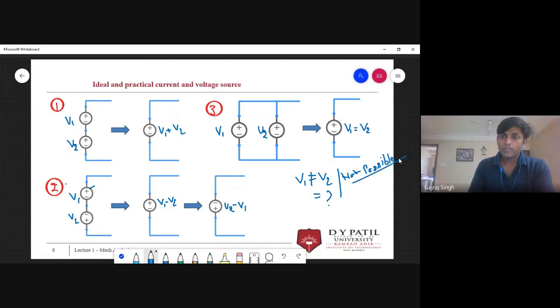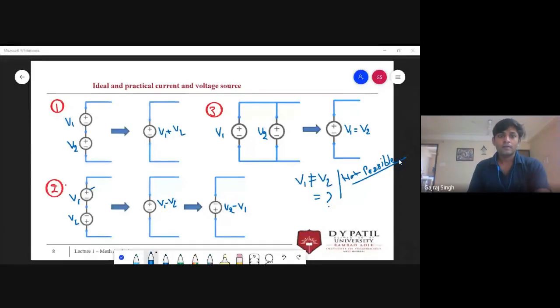ऐसा तो possible ही नहीं है. Not exist, right? These are not possible. They cannot exist. Means two voltage sources cannot be parallel. But you will say, sir, हमारे पास बैटरी है, हम दोनों को parallel में connect करेंगे.